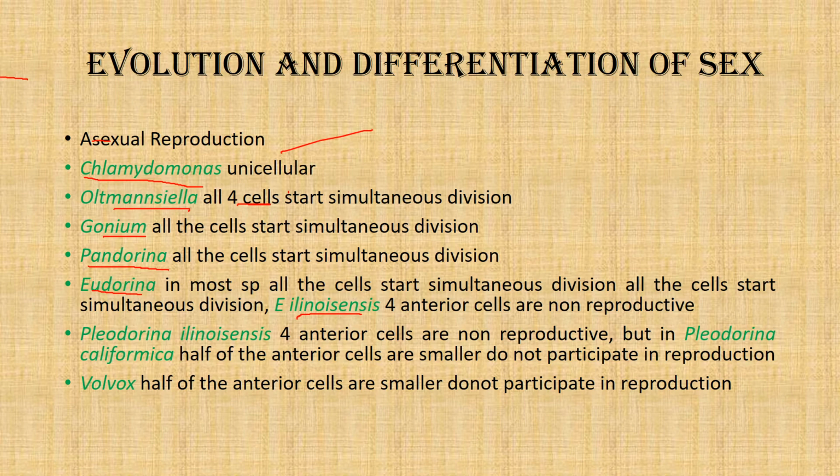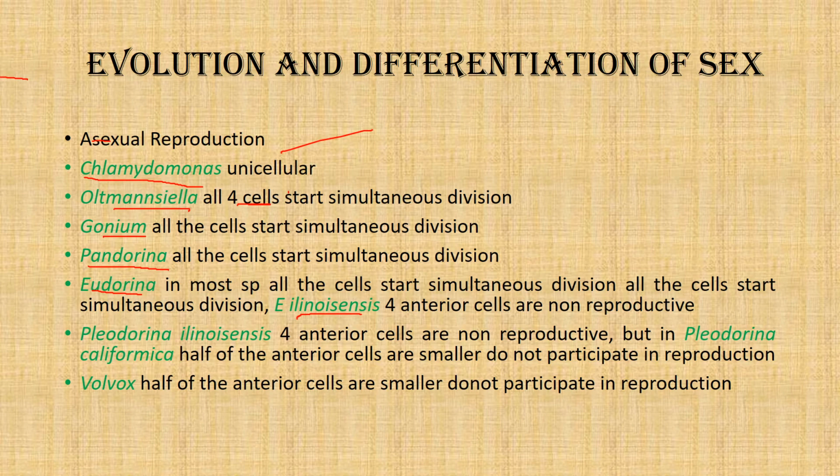They do not deflagellate and do not increase their size, and remain small and do not divide. So in certain species of Eudorina there is a bit of polarity. The anterior four cells do not divide, and the rest of the cells divide to form Gonium, which divides to form the autocolony.